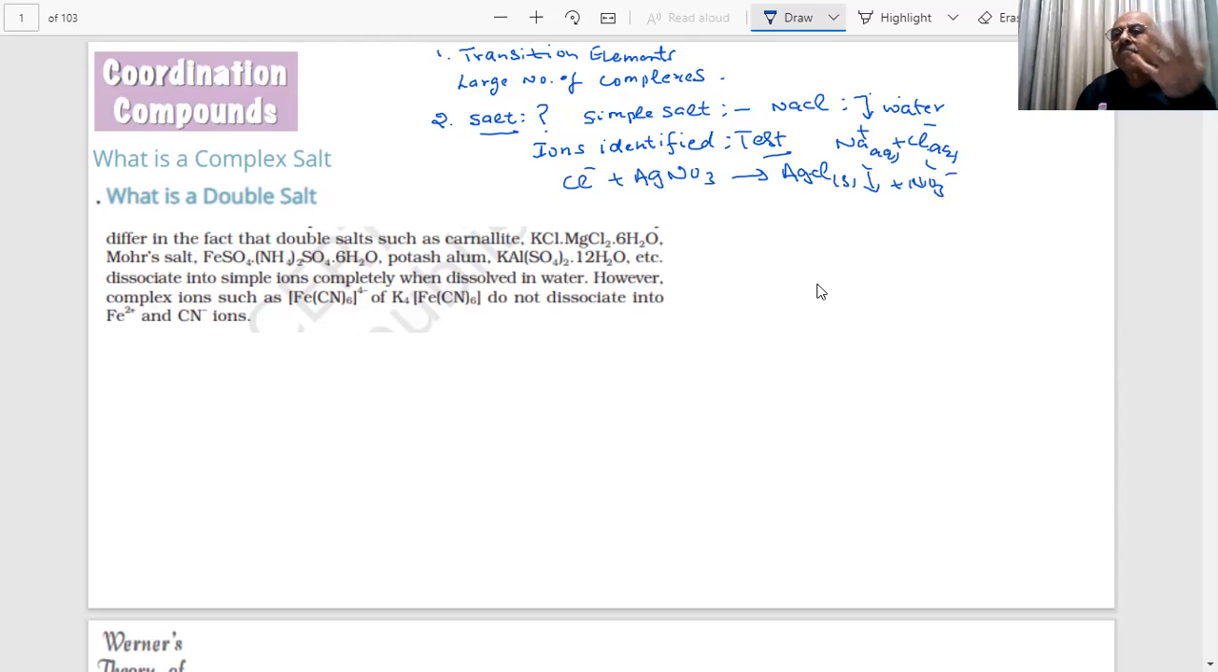So they are ionized. These are simple salts. Then you have also found in chemistry, they talk of double salts, students. Do you know any example of a double salt, student? Any double salt? What is the formula of Mohr salt? It's FeSO4,